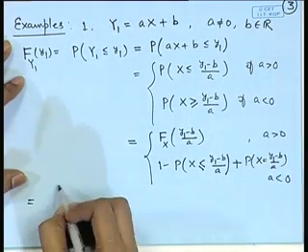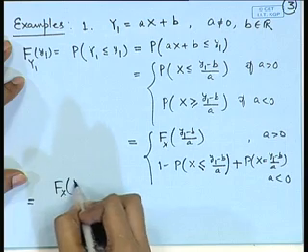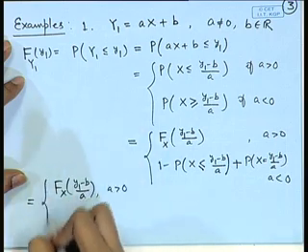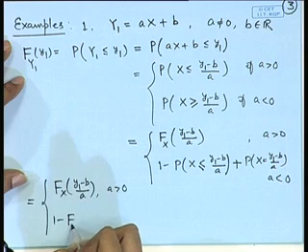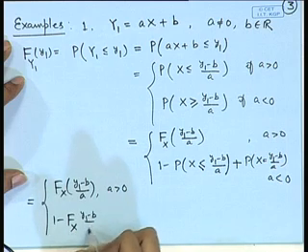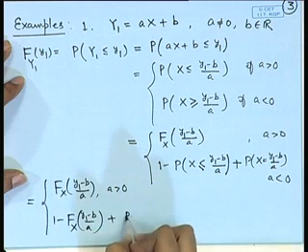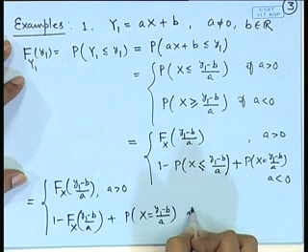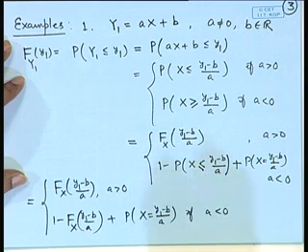So, this is equal to F x at y1 minus b by a if a is positive, and 1 minus F of x at y1 minus b by a plus probability of x is equal to y1 minus b by a if a is negative.